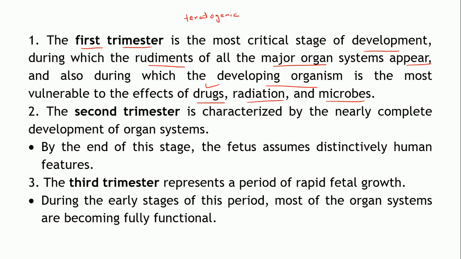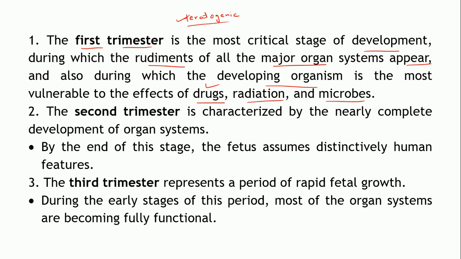Teratogenic substances are those which can affect the fetus which is growing in the mother's womb. In some way or other it will affect the baby. Either the growth of the baby may get affected, so the organs might not develop appropriately, or sometimes fetal death may also take place. In that case that substance is said to be teratogenic. Such substances which are consumed by the mother which can affect the fetus are known as teratogenic,